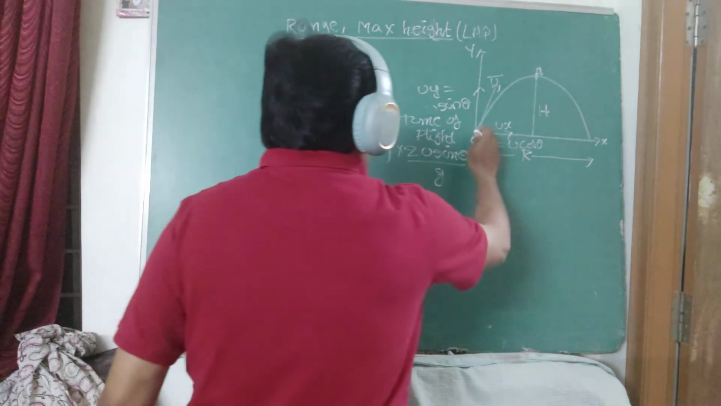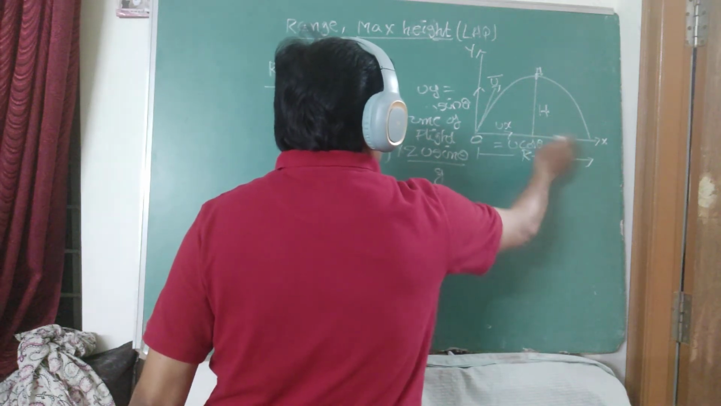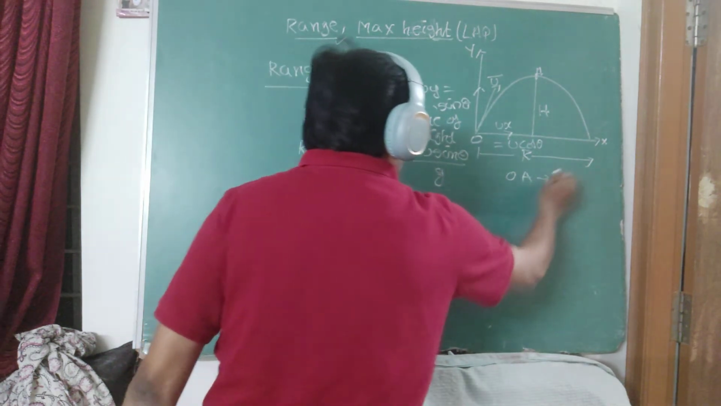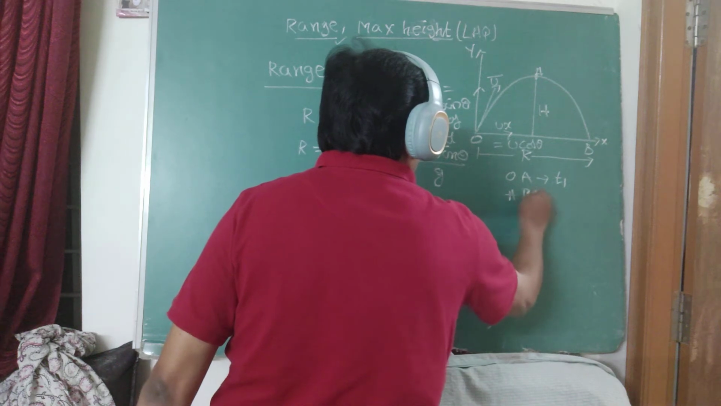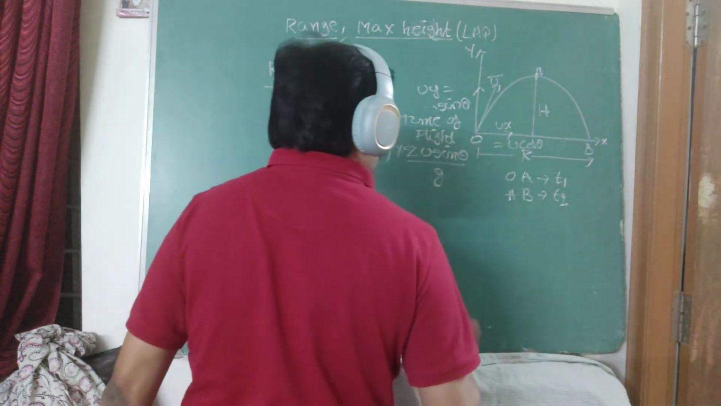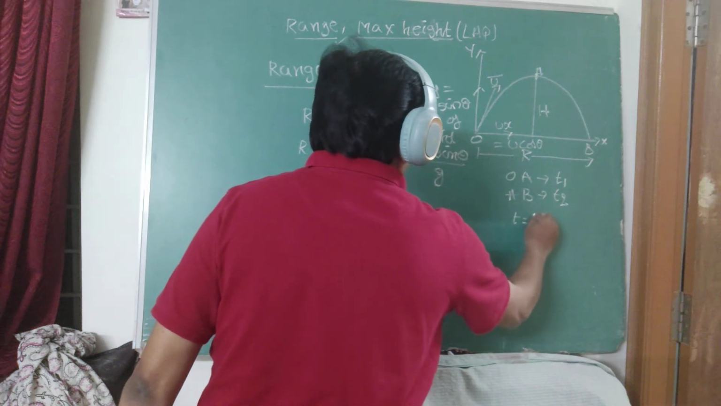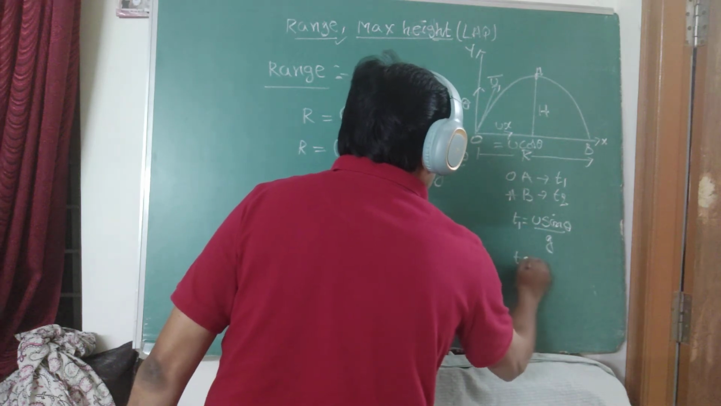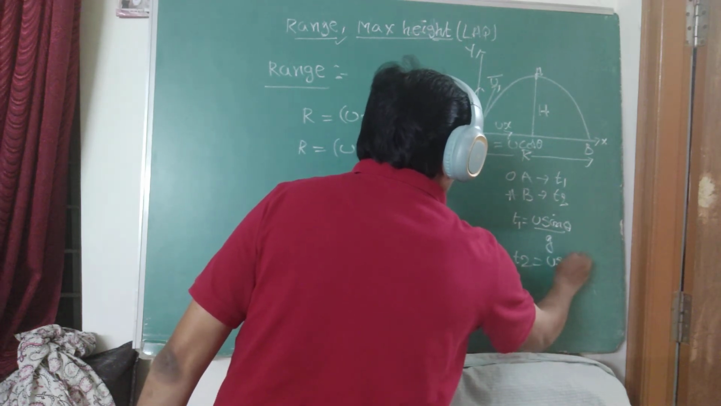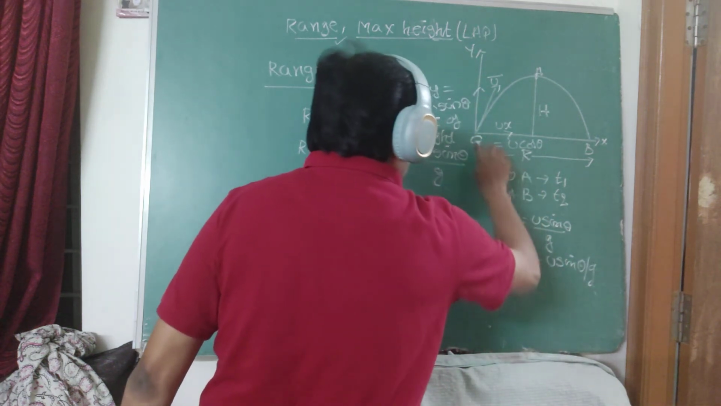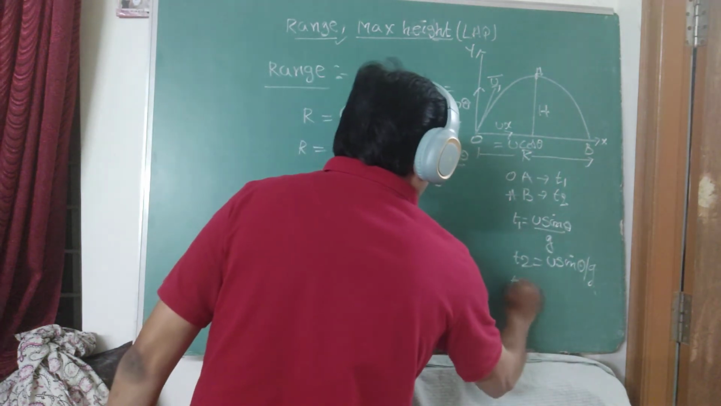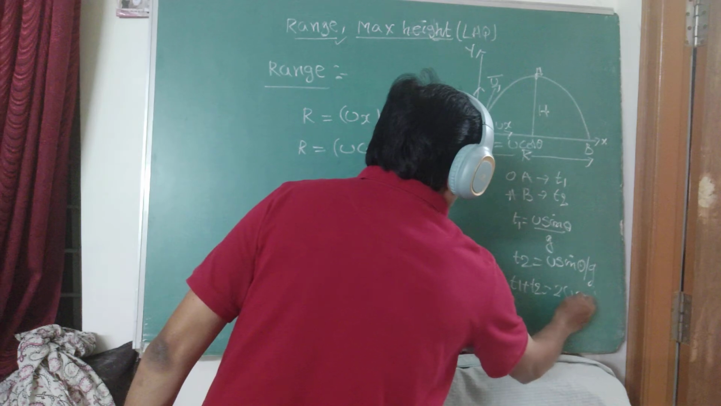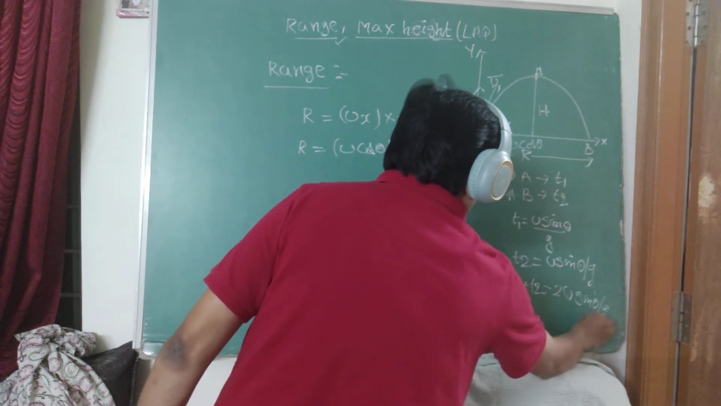How does it come? You divide this whole path journey into two equal parts. One is O to A, the amount of time taken is T1. Second one is A to B, the amount of time taken is T2. T1 you already know: T1 equals u sin theta by g. Now T2 takes the same time, u sin theta by g. Add these two, the total time will be the sum of these two. Therefore T1 plus T2 equals u sin theta by g plus u sin theta by g, which is 2u sin theta by g.